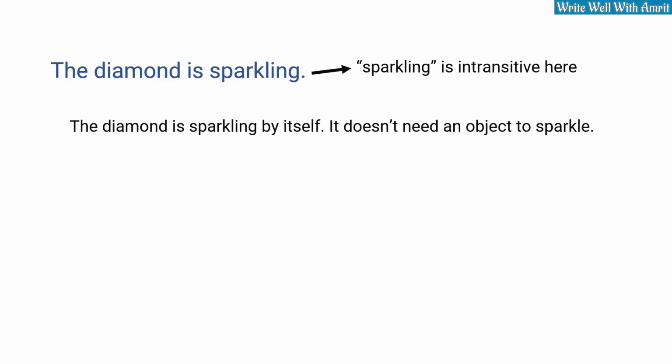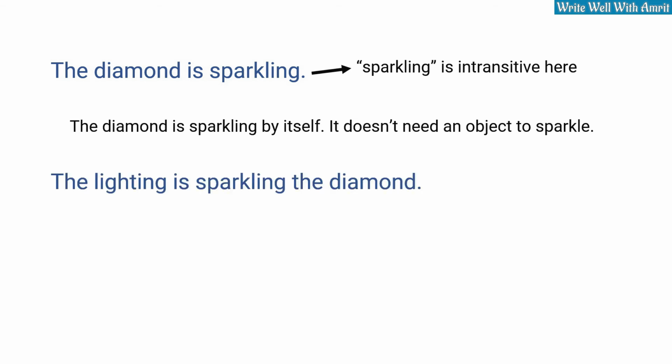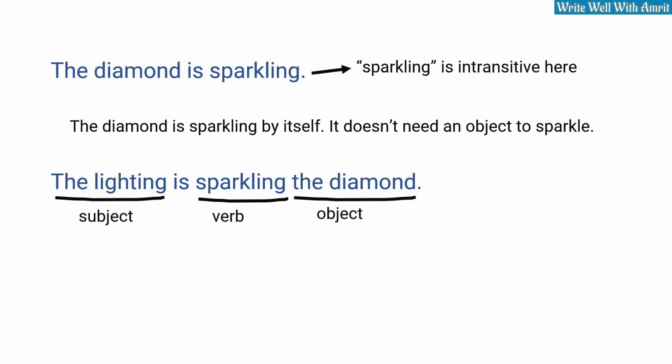On the other hand, consider the following example. The lighting is sparkling the diamond. What is the lighting sparkling? It is sparkling the diamond. The diamond here becomes the object and hence sparkling becomes a transitive verb.